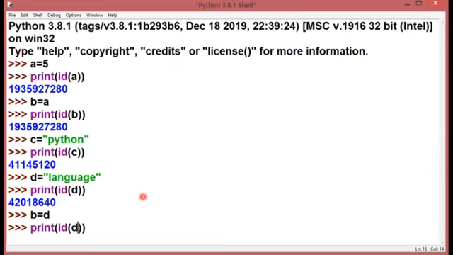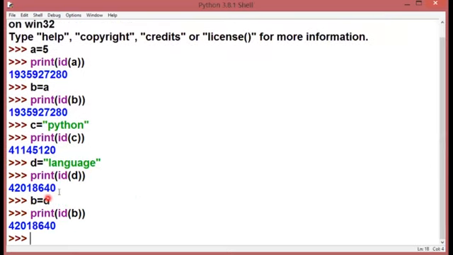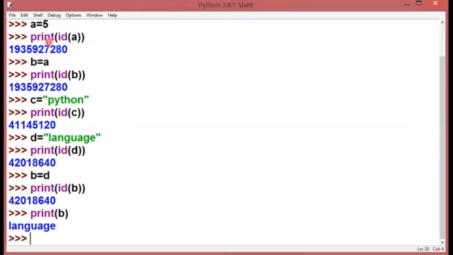If I check the ID of B, it will show the same memory address as variable D, because variable D is holding the value language and its address is this. Now because I have written the statement B is equal to D, B has also pointed towards the same memory location where the value language is written. Earlier B was holding the value 5, which is now overwritten by language. So if I print the value of B, it will show me language, not 5, because now it is overwritten.